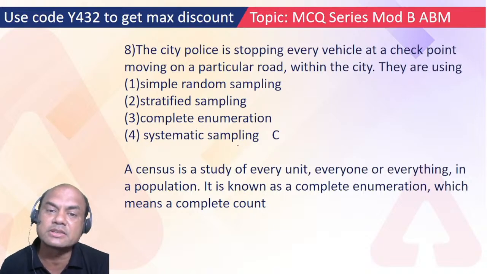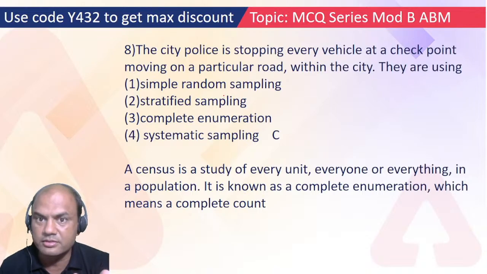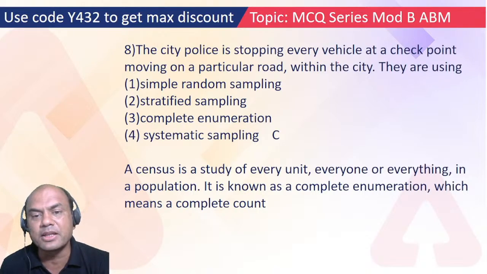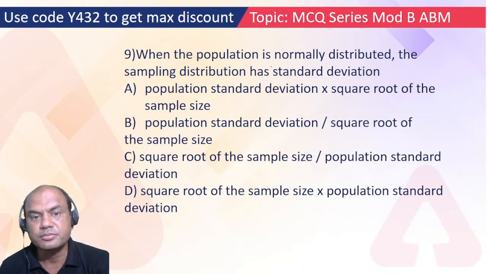Stratified: he'll stop only vehicles costing above 1 lakh. Is he doing something like this? No. He is stopping each and every vehicle, so it is complete enumeration. C is the answer.